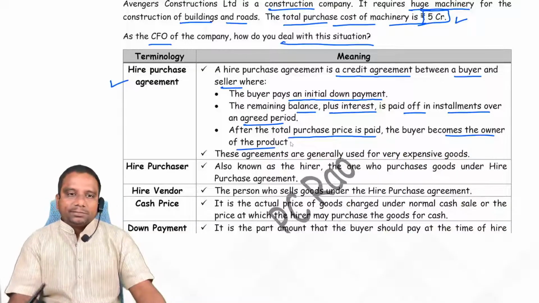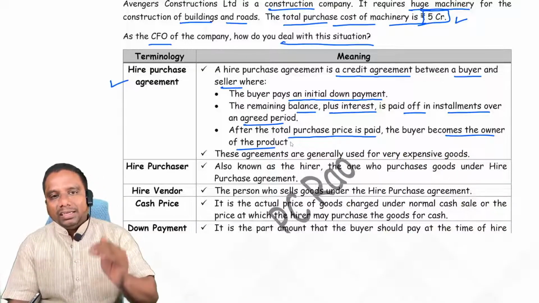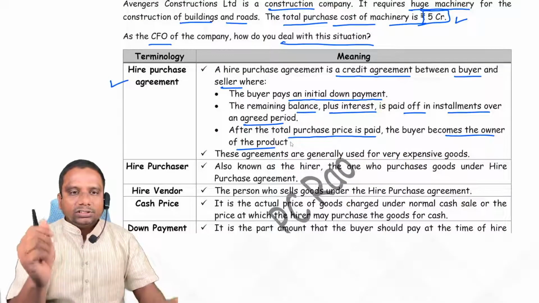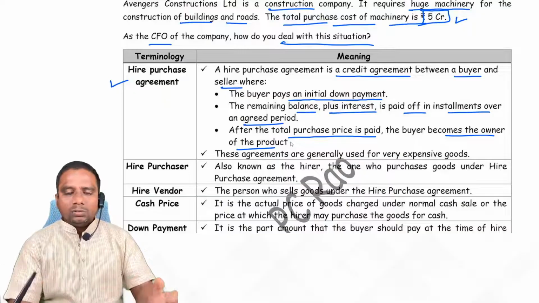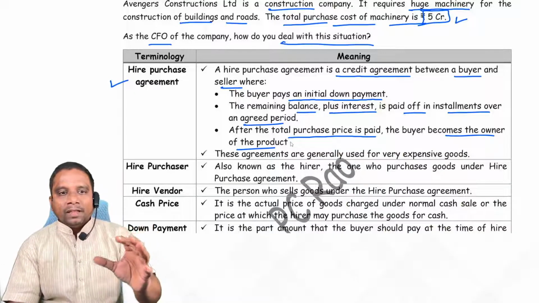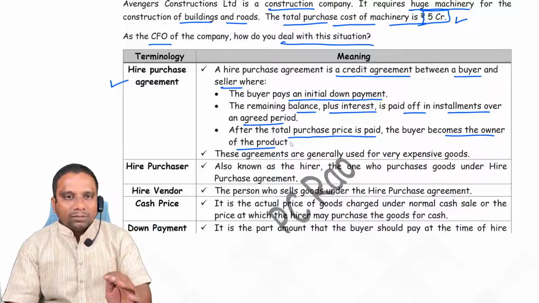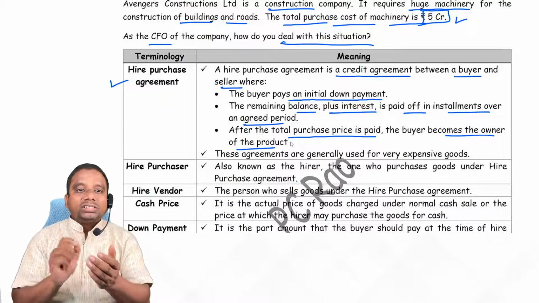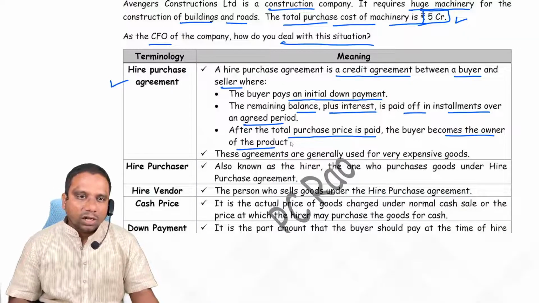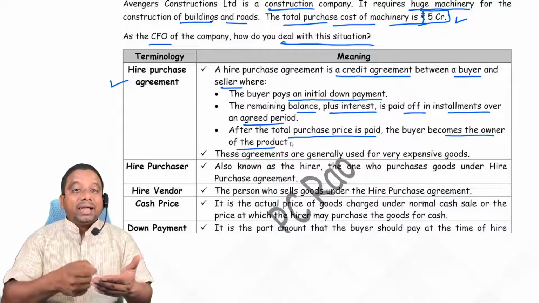This is the agreement. When you buy any asset or item next time onwards, if you are buying laptops or any electronic gadgets of higher amounts under the installment system, through Bajaj Finance or IDFC Finance, whatever it may be, you have to sign an agreement. Or nowadays everything is digital, you have to accept it.